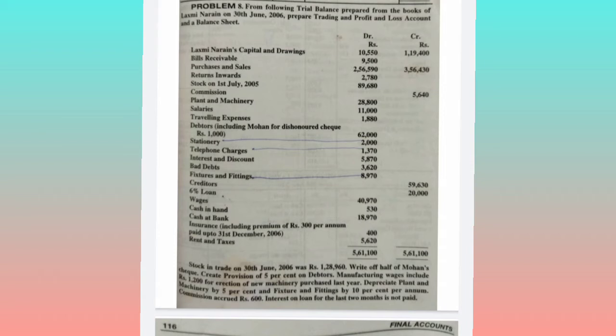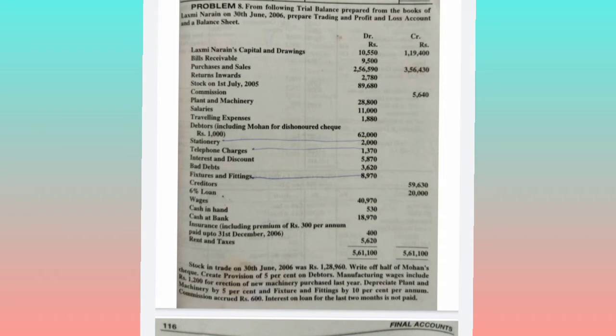We are standing on 30th June and paying the amount up to 31st December 2006, that is for 6 months in advance. Per annum means 12 months, so for 12 months we are paying 300. Out of that 12 months, 6 months is an advance amount. So 300 into 6 divided by 12 comes to 150. So 150 is the advance amount we have paid up to 31st December 2006.